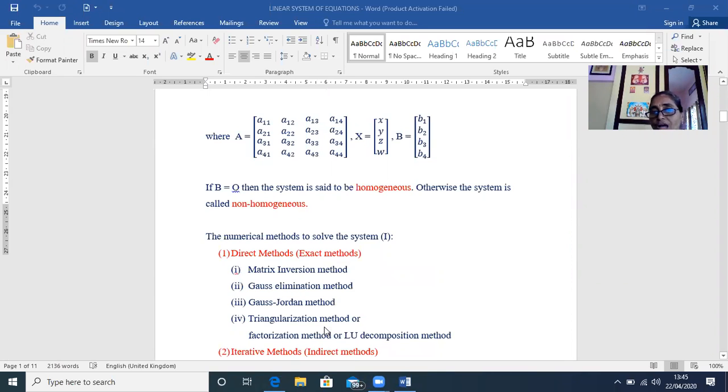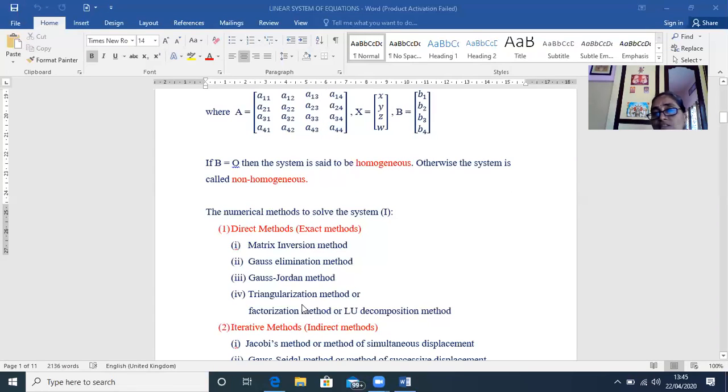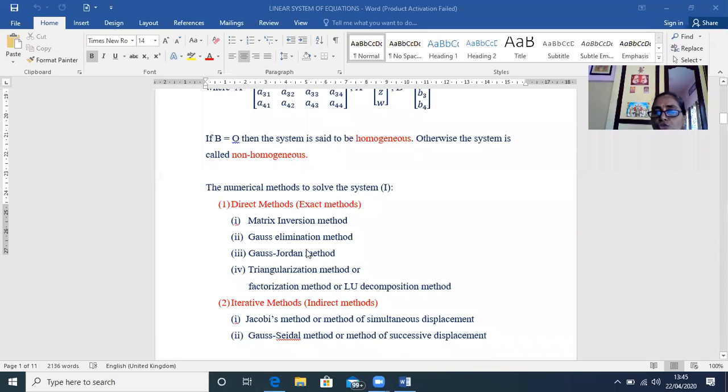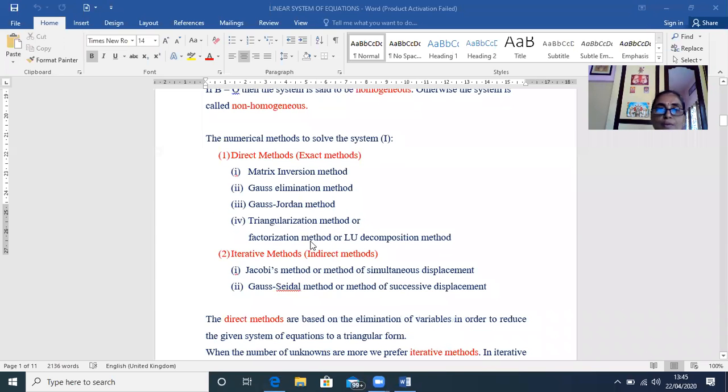So, what are the methods to solve the system of linear homogeneous equations and linear non-homogeneous equations? See, girls, you have so many methods, but in your syllabus you have altogether 6 methods. 4 of them are direct methods, which we call exact methods, and 2 methods are given under indirect methods, which are iterative methods.